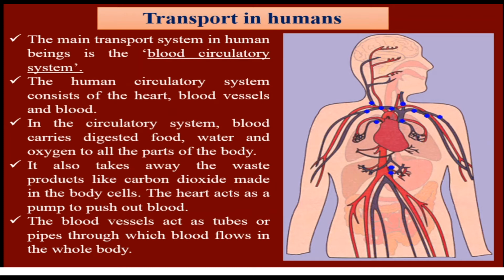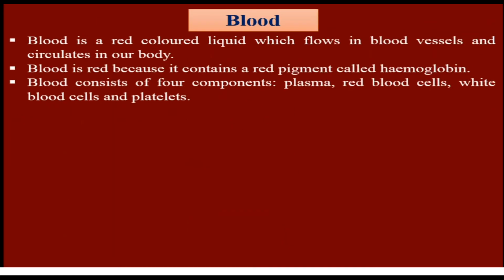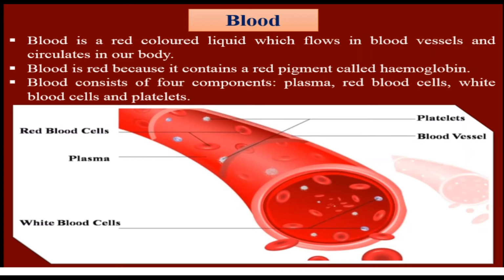Next, blood. Blood is the red colored liquid which flows in blood vessels and circulates in our body. Blood is red because it contains a red pigment called hemoglobin. Blood consists of four components: plasma, red blood cells, white blood cells, and platelets. See the image.